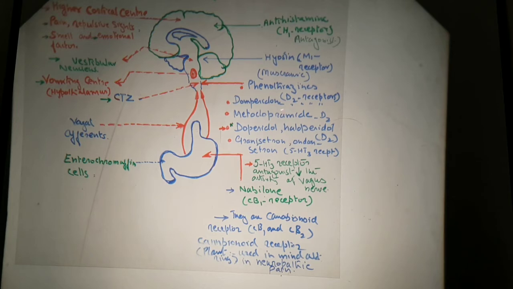So phenothiazine, then domperidone. Both of these drugs act upon the D2 receptor, that is the dopamine receptor. Metoclopramide again acts upon D2 receptors. So domperidone, haloperidol and droperidol are drugs which act upon the D2 receptors.